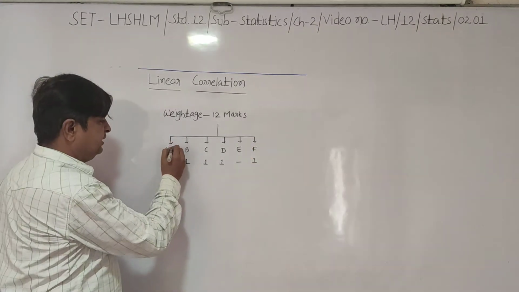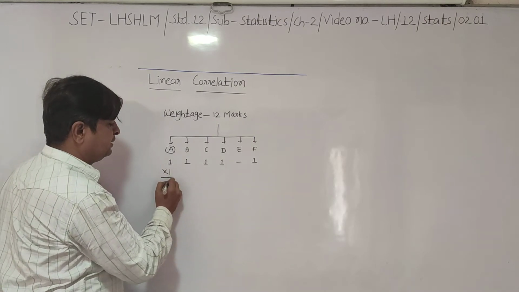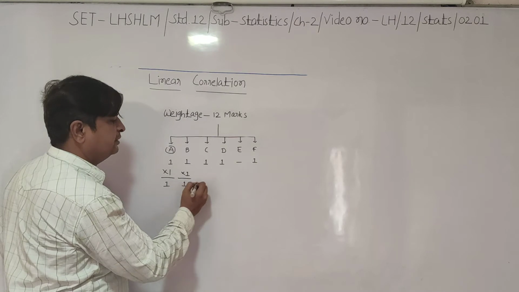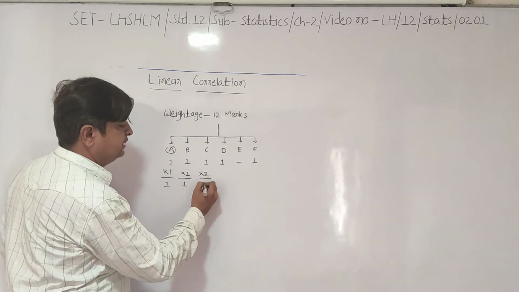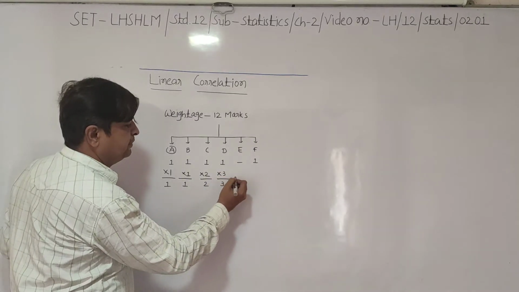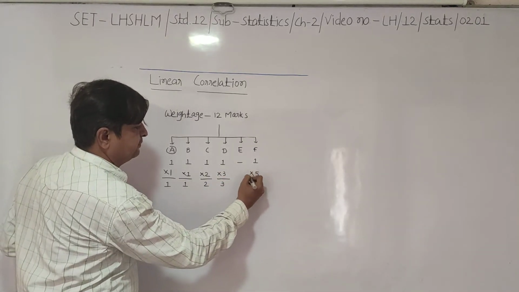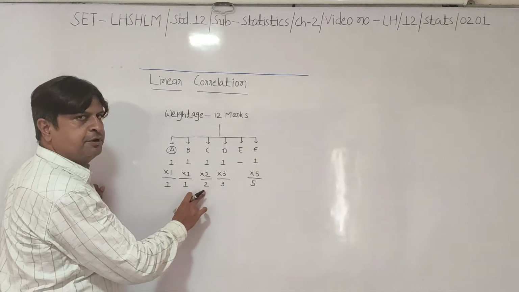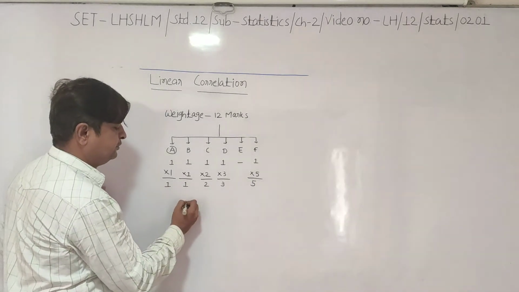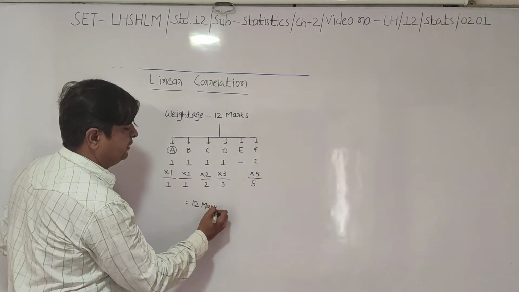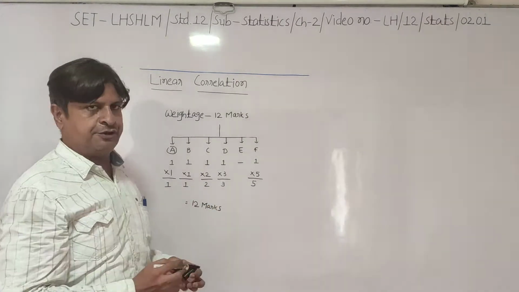See, section A is carrying 1 mark, section B is also carrying 1 mark, section C is carrying 2 marks, section D is carrying 3 marks, and section F is carrying 5 marks. So 5 plus 3 plus 2 plus 1 plus 1, so total 12 marks will be the weightage of this chapter.